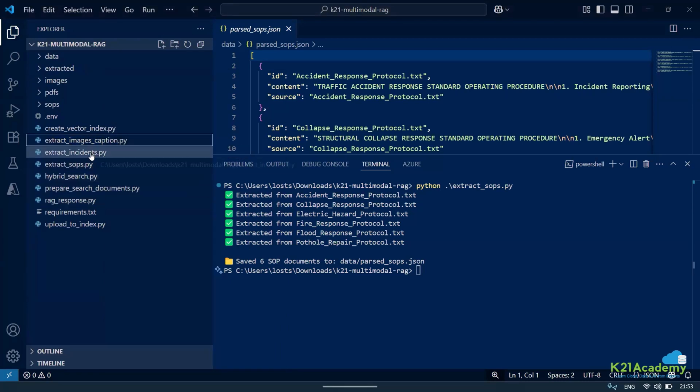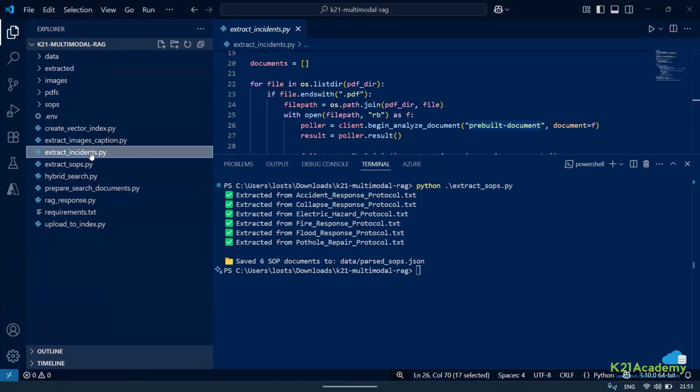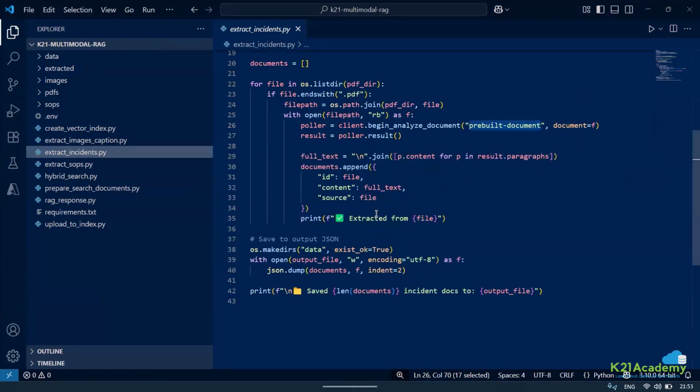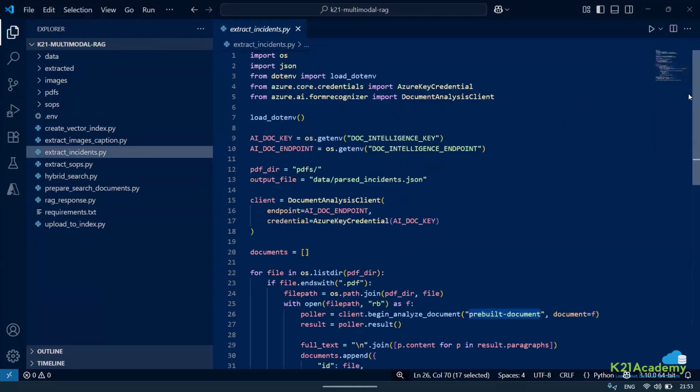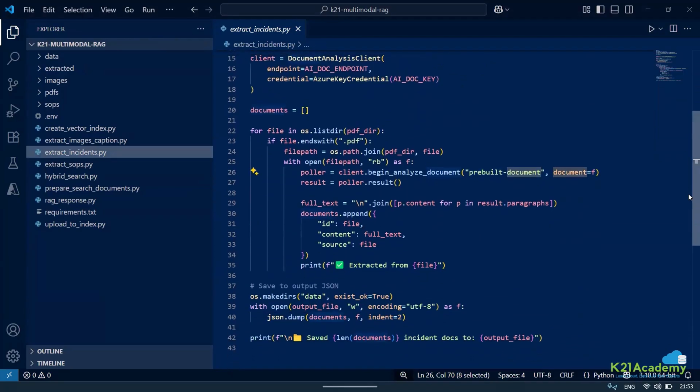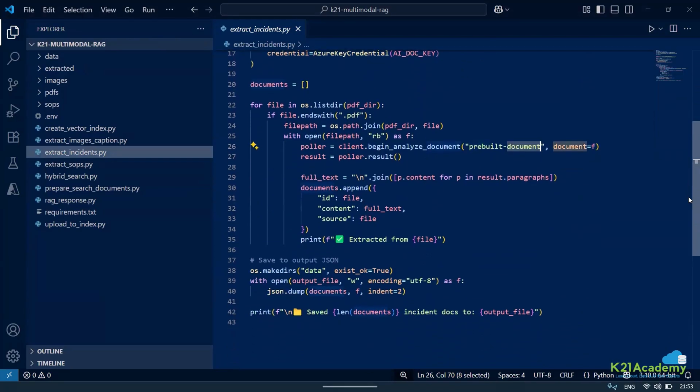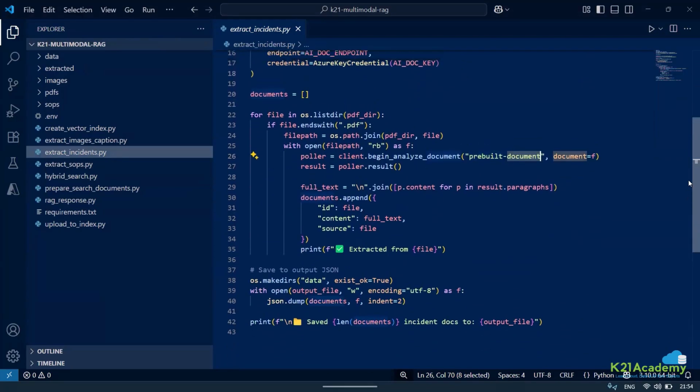The next thing I want to do is extract incidents. For this, I want you to pay attention. There are different types of layouts: the pre-built document layout, the read layout, and others. The general document layout is also there. I'm using one of the document layouts.